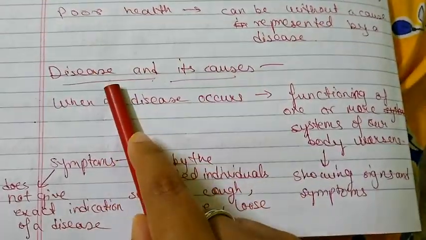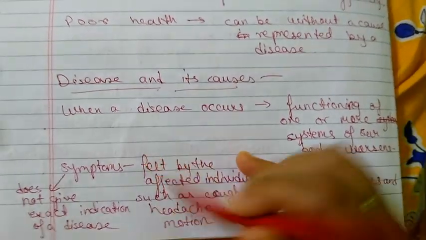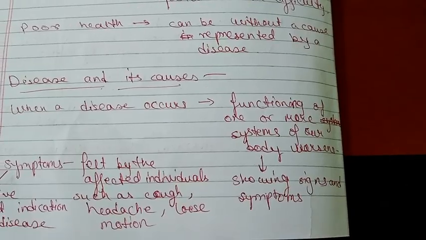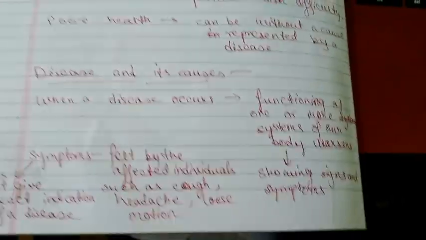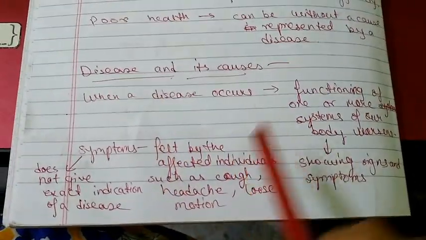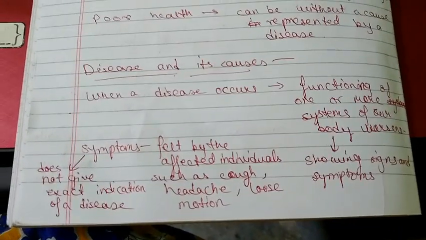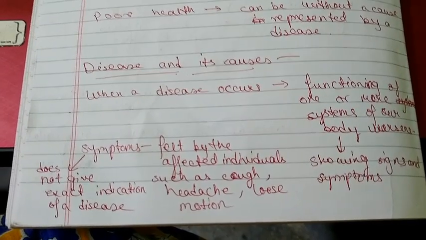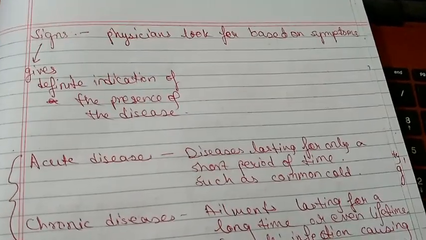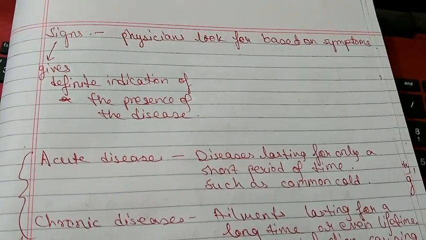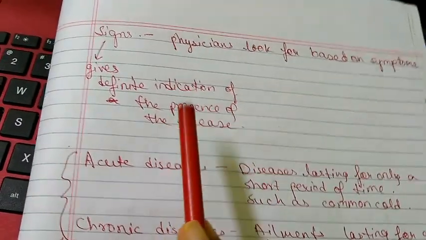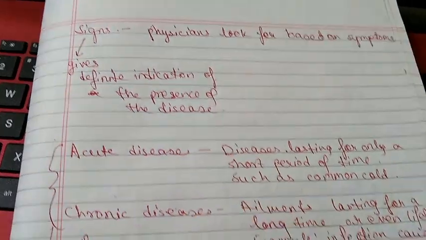Now we come to the section, disease and its causes. When a disease occurs, the functioning of our body is worsened. Therefore, it shows various signs and symptoms. So what is the difference between signs and symptoms? Symptoms are those that are felt by the individual who is affected by the disease, such as cough, headache, loose motion. But symptoms are not the exact indication of the disease. Whereas signs are those which physicians look for based on the symptoms. Signs give a definite indication of the presence of the disease.